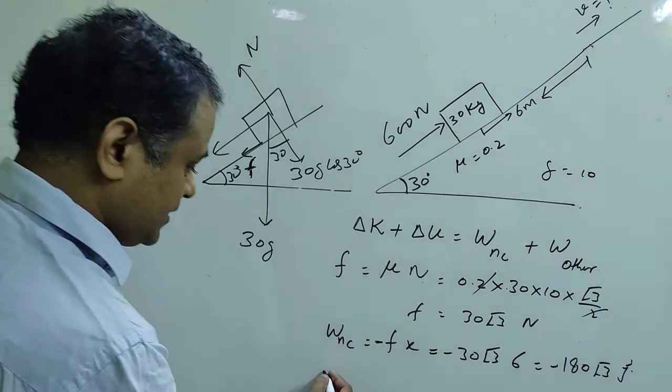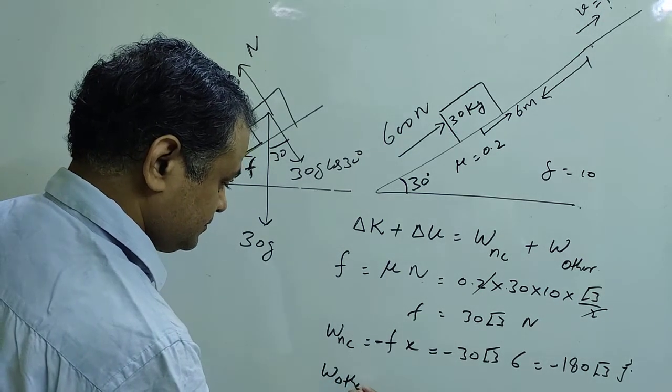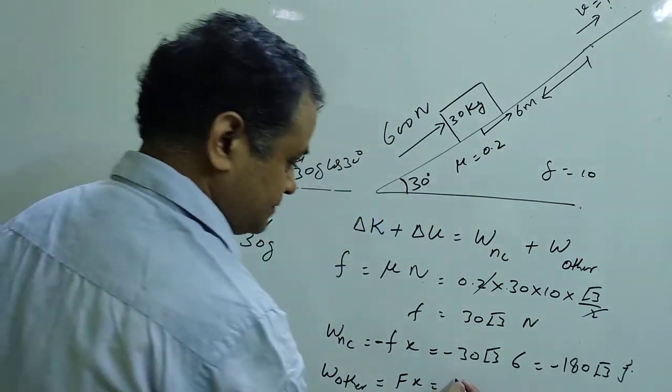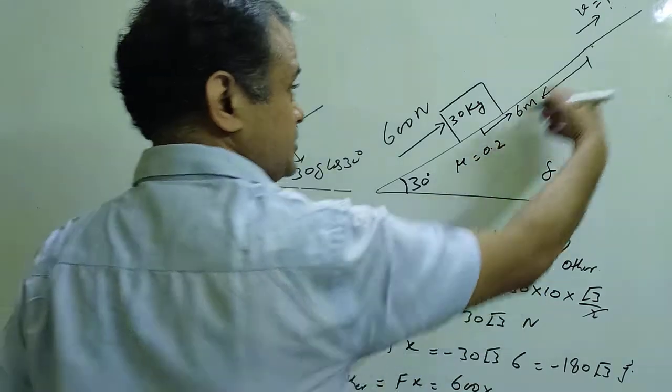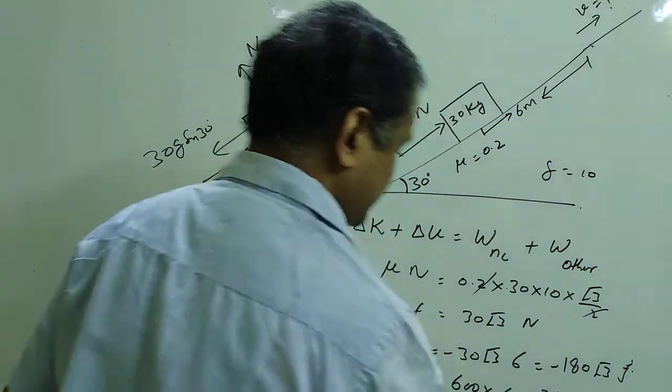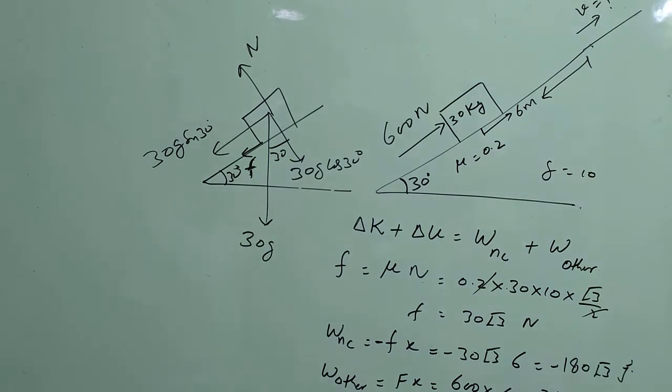Now what is the work done by the other force? Force into displacement. What is the force? 600 Newton. Displacement is 6. So 3600 joule. So this one is the work done by the other force.